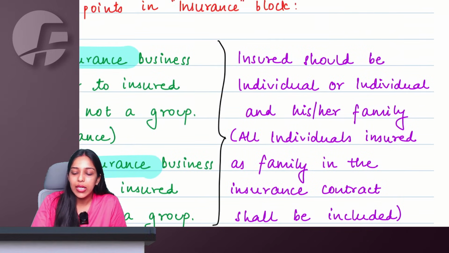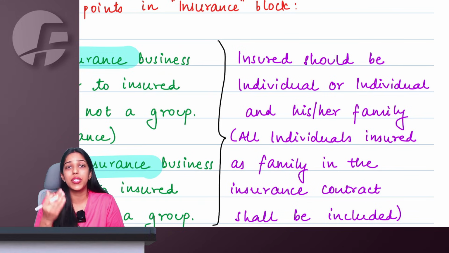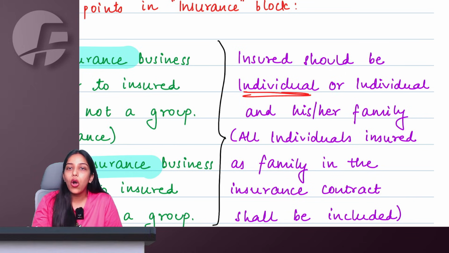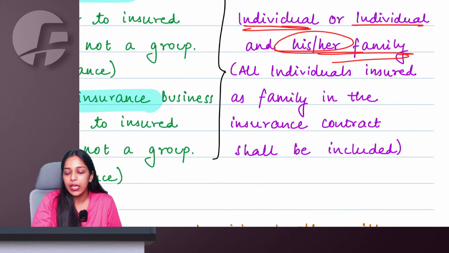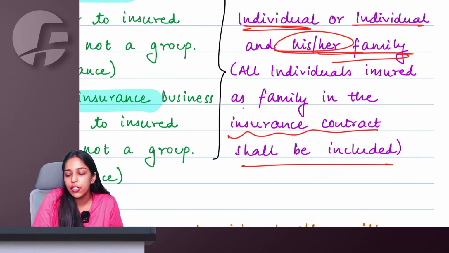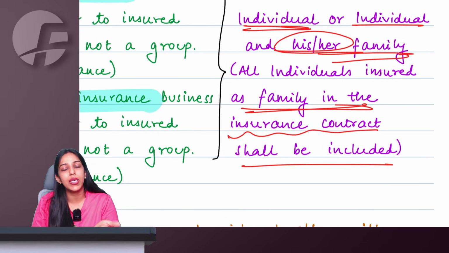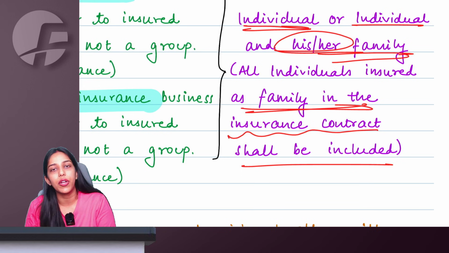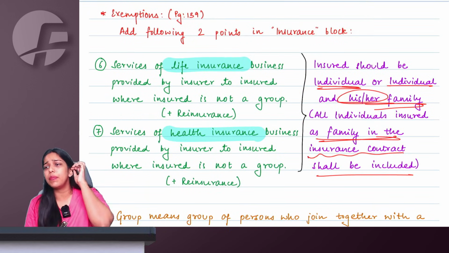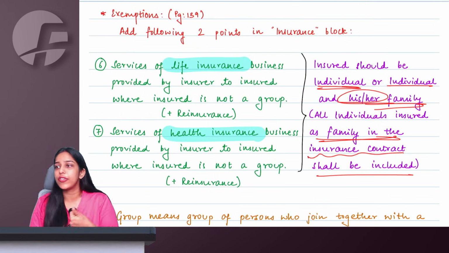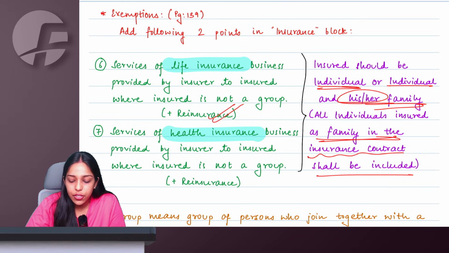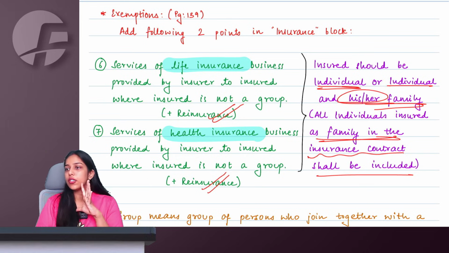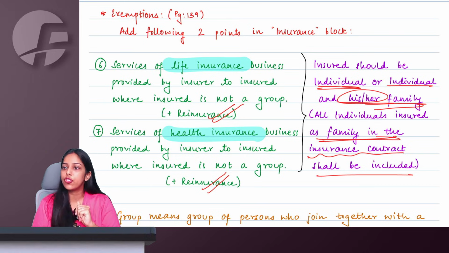Right. So we are saying that the insured person, the person who is taking this life insurance or health insurance, is an individual, or they are taking it for the individual and his or her family. Now they have clarified that whomever you mention in your insurance contract as your family, it's okay, we'll accept them as your family. And if you are paying premiums for them, you are taking life insurance, health insurance, GST will not be applicable. Plus the reinsurance of such life or health insurance is also exempted under GST.